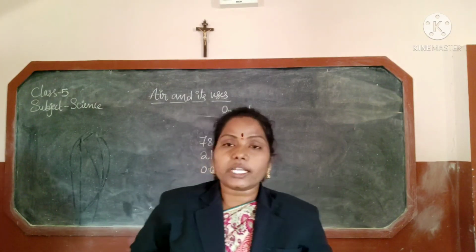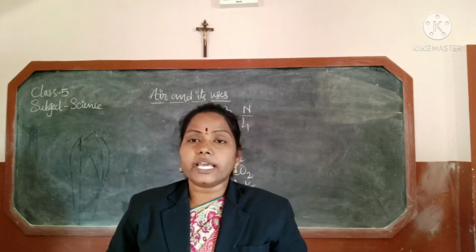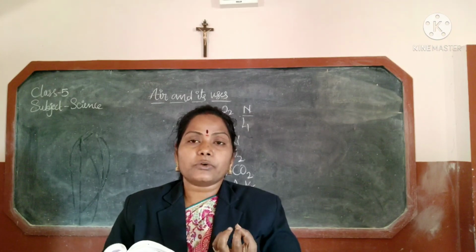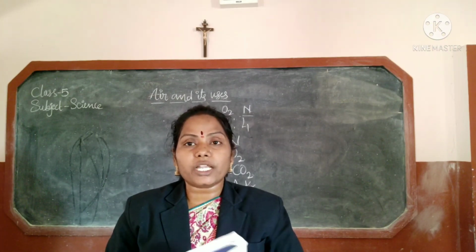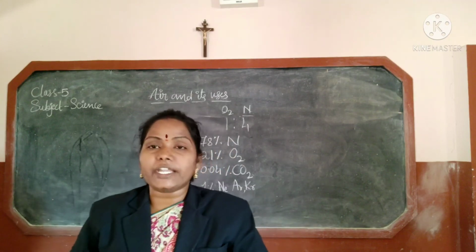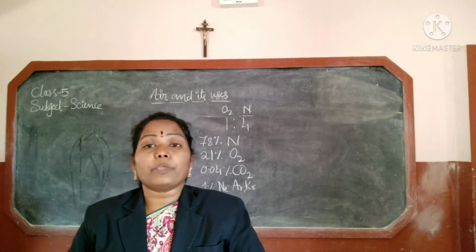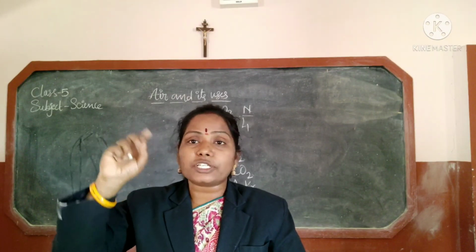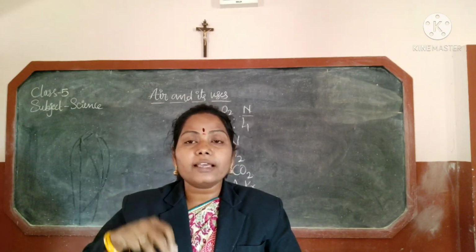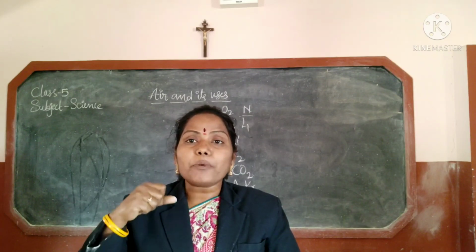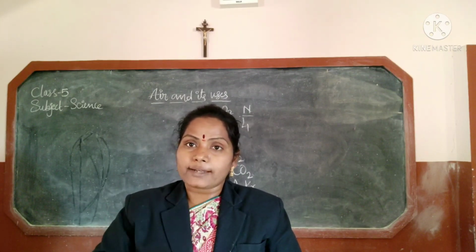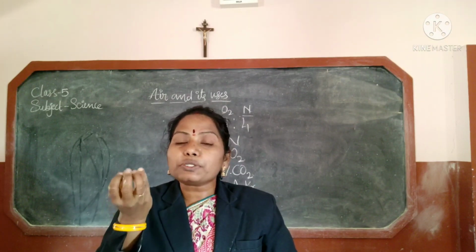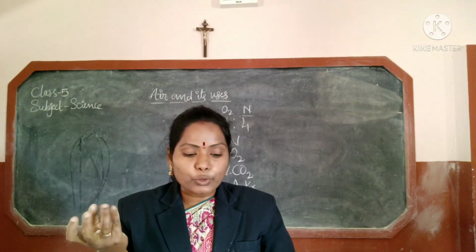Next, nitrogen is needed by plants for their growth, for the preparation of fruits. For the production of fruits, nitrogen is important. A kind of bacteria, Rhizobium bacteria, changes the gaseous form of nitrogen into the solid form and fixes it in the soil. So that is absorbed by the roots of the plants, and then it is utilized, and they bear fruits.